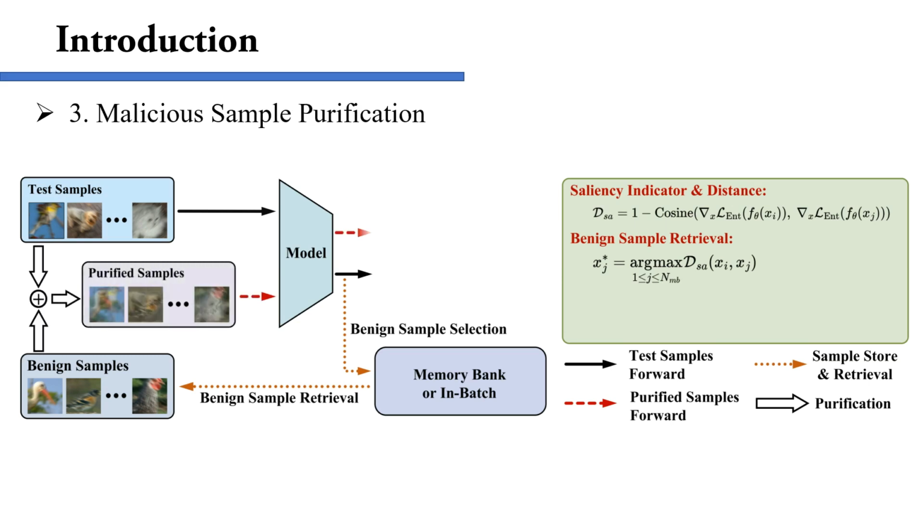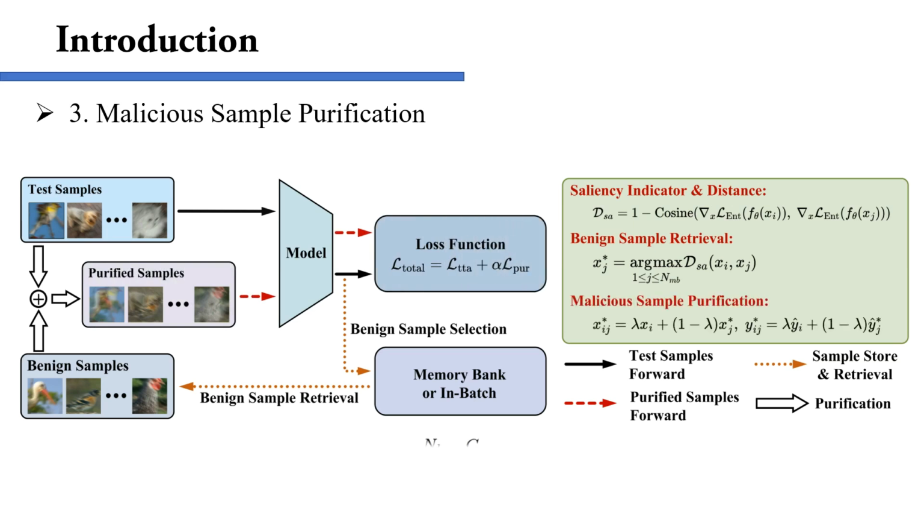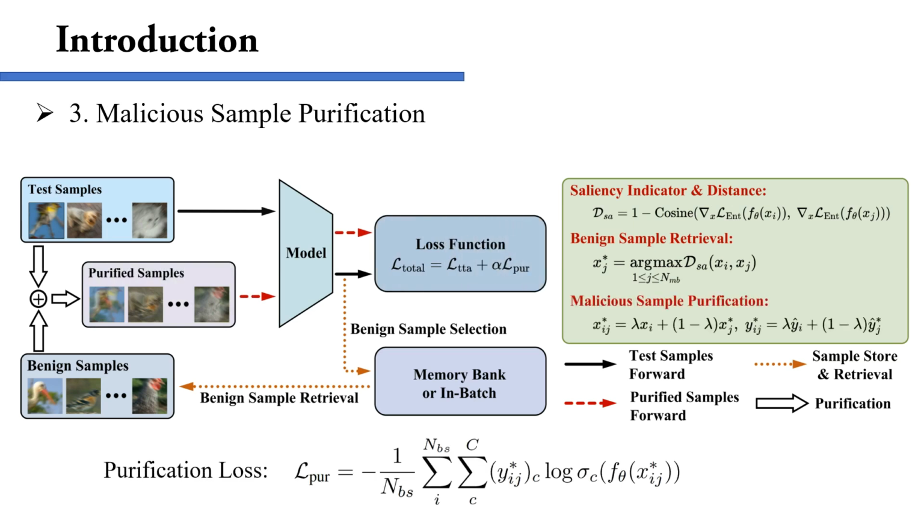We simply use mixup to combine benign and malicious samples, creating purified samples and their pseudo-labels. The cross-entropy between the predictions of purified samples and their pseudo-labels forms the purification loss. This loss is added to other PTTA methods during model optimization. Our experiments show that directly applying mixup to test samples doesn't improve PTTA performance. Retrieving benign samples significantly boosts our PTTA performance.